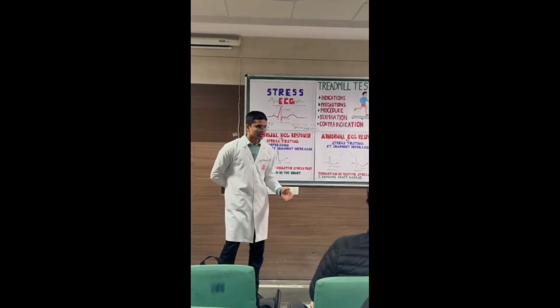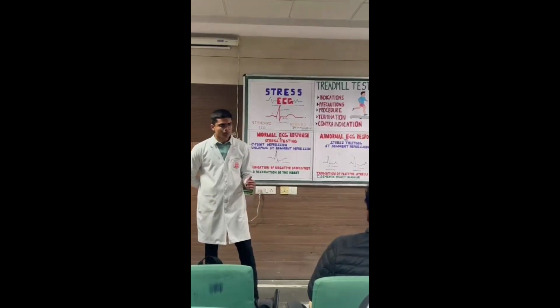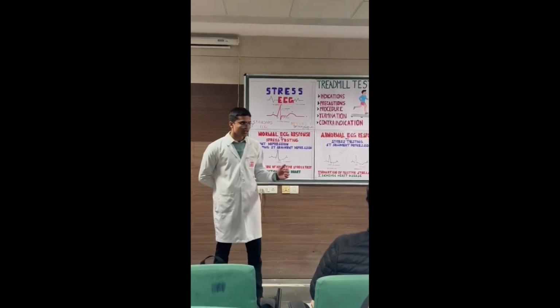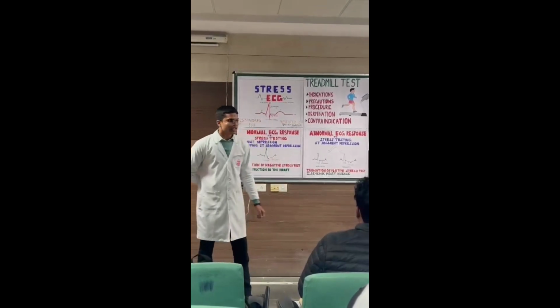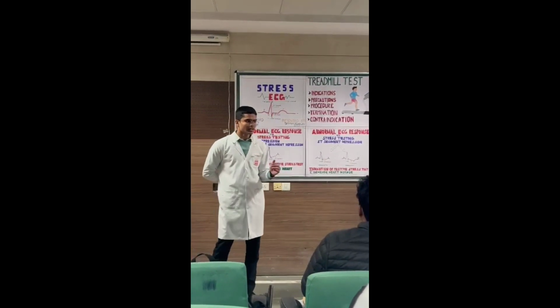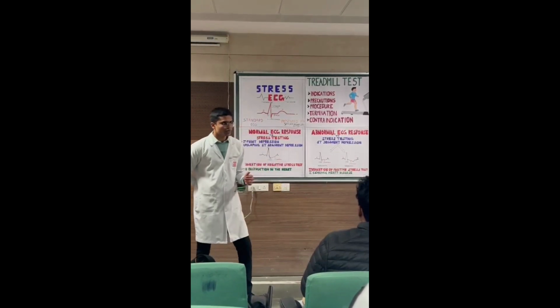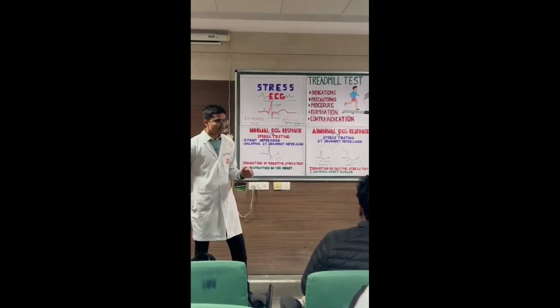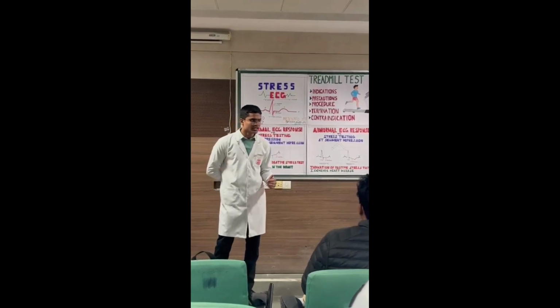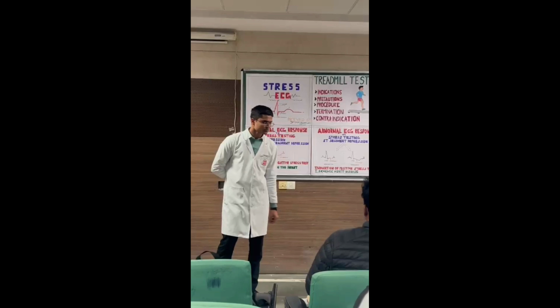Then to perform this test, first the patient is hooked up to an ECG machine, and the ECG machine continues to record the electrical activity of the heart. Then the patient starts to run on the treadmill, and the treadmill is at an increasing level of speed every 2 to 3 minutes, and the inclination of the treadmill also increases, while the ECG machine continues to record the changes in the electrical activity of the heart.